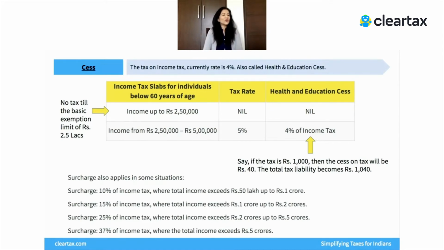And mostly you don't have to worry about this, because no matter which software you're using, your taxes, your cess, your surcharge will get automatically computed. But it helps to understand what kind of tax incidence you may be facing on certain incomes. Say you're calculating how much tax you will pay on your interest income. It's important to factor in the cess and the surcharge also, to really understand the exact incidence of tax that you will face on any income you earn. Because ultimately you not just pay tax, you pay the cess, and if you're in a very high income tax bracket, you're a high earner, then you may also end up paying some surcharge.